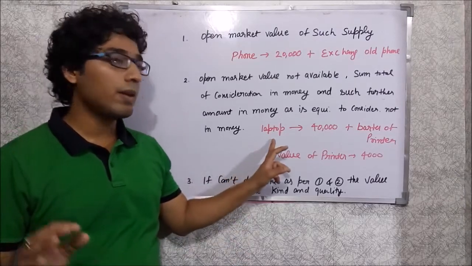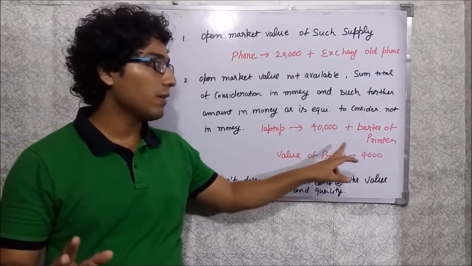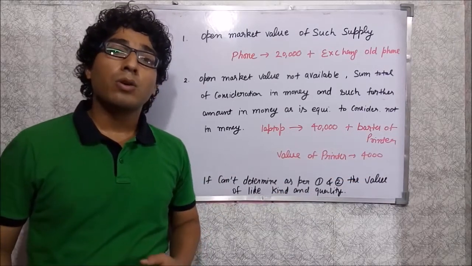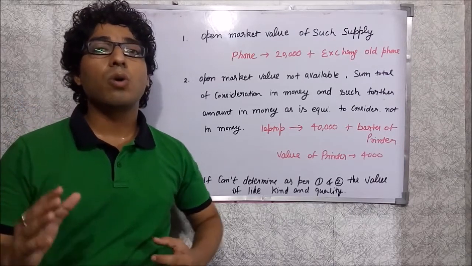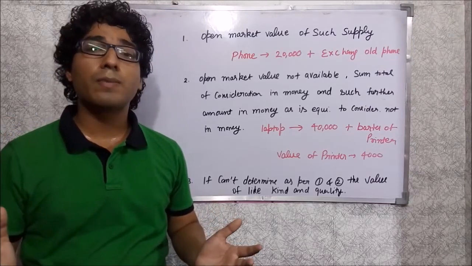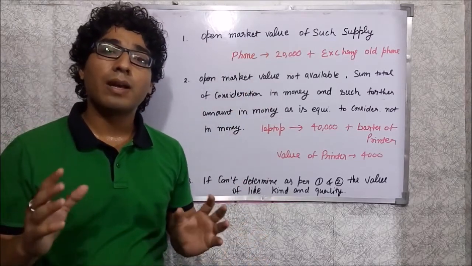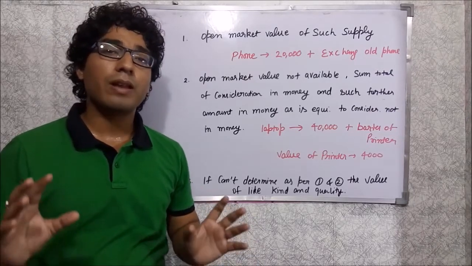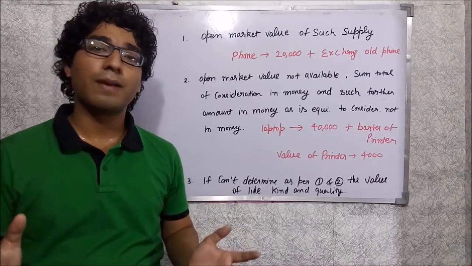Suppose for example you are selling a laptop for 40,000 rupees and you are also bartering it for a printer. So you got 40,000 rupees in your pocket plus a printer from the recipient of that laptop. Now how will the valuation be done? According to rule number 1, the valuation will be the open market value of the laptop, but in our example we don't know it. I know that will be a very rare situation, but let's say the open market value is not known at the time of supply. So how to value?